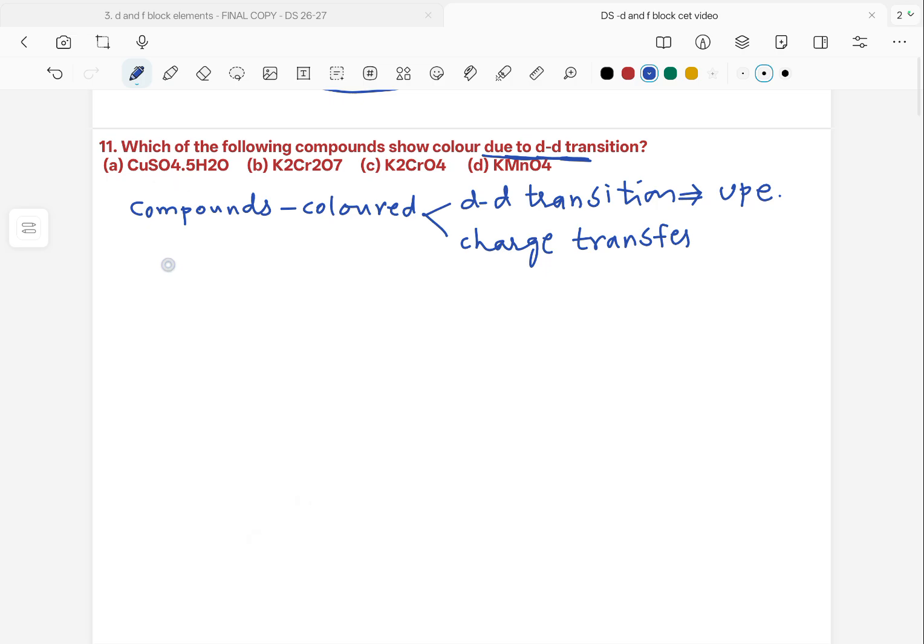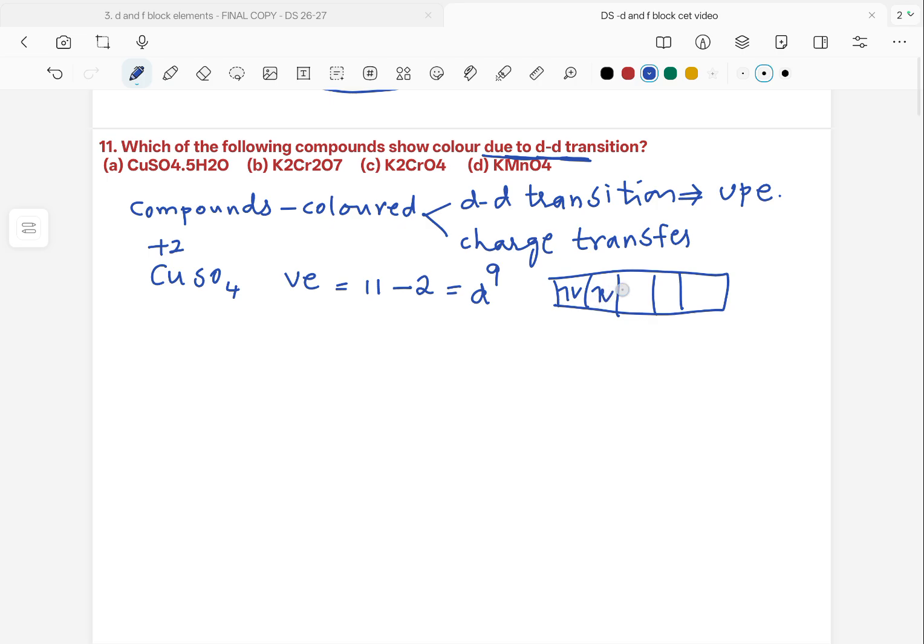Let us take the first option, CuSO4·5H2O, where copper exists in the +2 oxidation state. Copper valence electrons are 11 in number. Having lost 2 electrons, it will have a d9 configuration, where there will be one unpaired electron in its d orbital this way: 1, 2, 3, 4, 5, 6, 7, 8 and 9. There is one unpaired electron here.